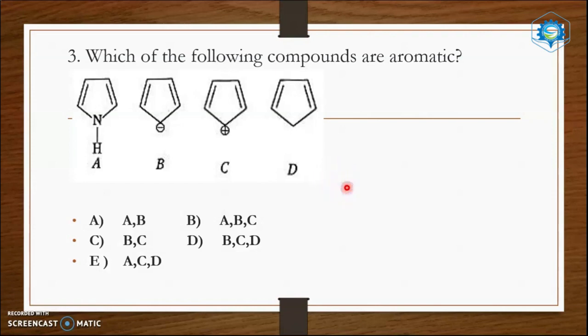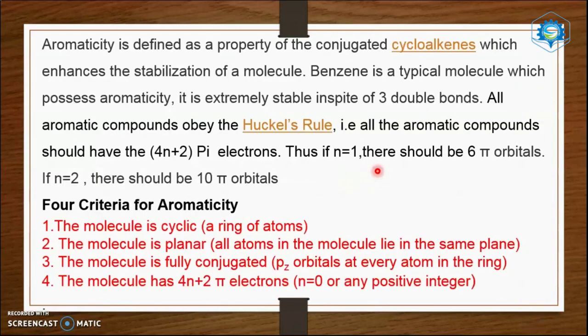Okay, let us go for the answer. So aromaticity is defined as a property of the conjugated cycloalkene, which enhances the stabilization of a molecule. Benzene is a typical example which possesses aromaticity. It is extremely stable in spite of 3 double bonds. All aromatic compounds obey Huckel's rule.